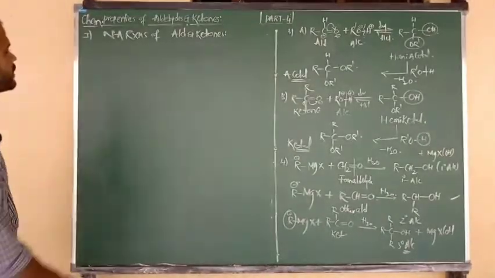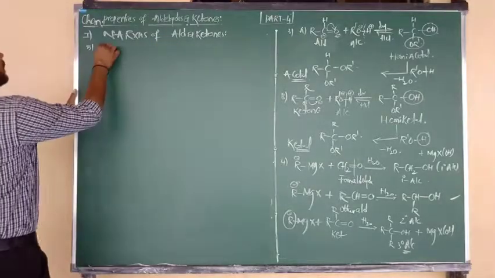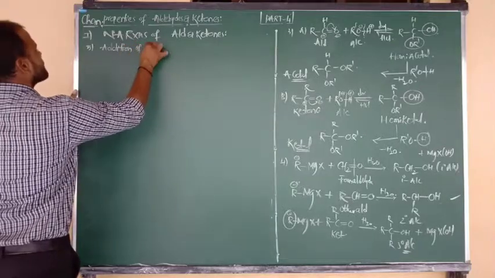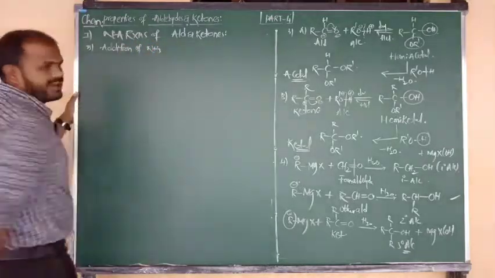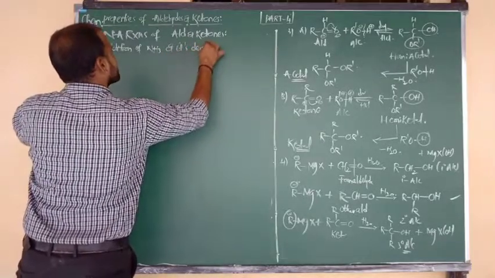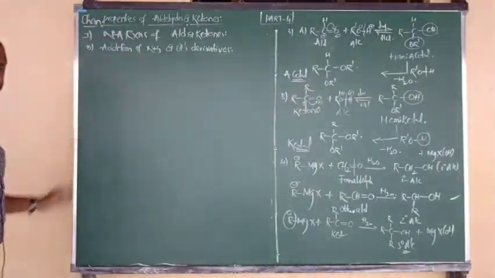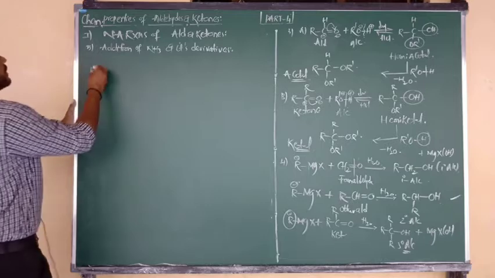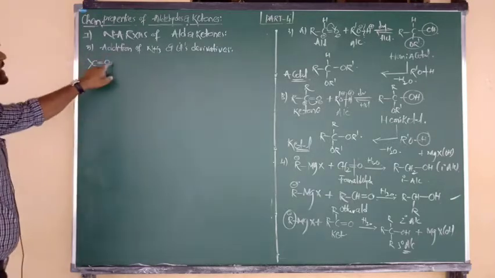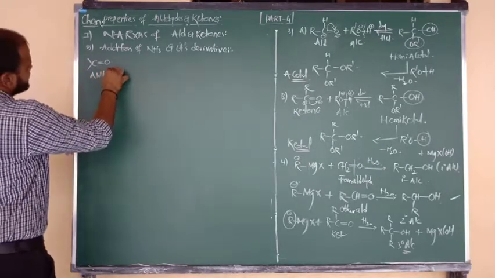Fifth category in nucleophilic additions: addition of NH3 and its derivatives. Clear, children? Right. So first of all, aldehydes and ketones. The common formula I want to consider is C double bond O. So this is the carbonyl group, or simply we can say aldehydes and ketones.